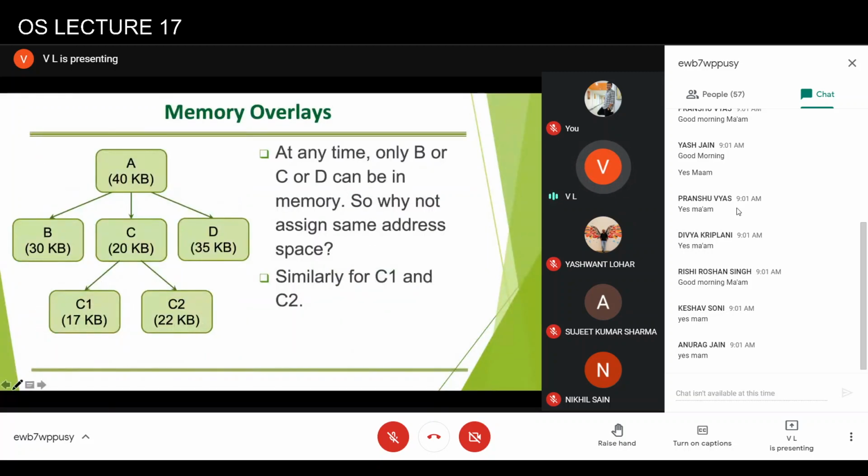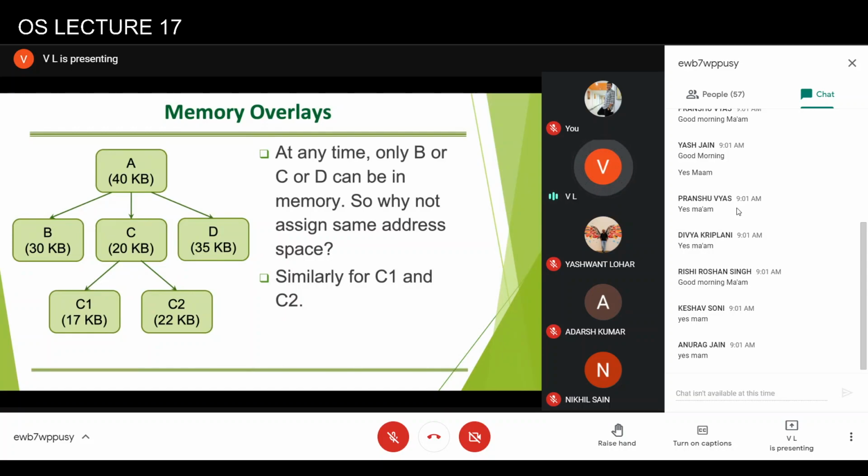Next, I wanted to discuss memory overlays, which relates to when we were discussing early memory management in early systems. I told you that initially the physical memory was quite expensive. So the idea was to use it to the maximum possible extent. And also, if multiprogramming was allowed in the system, then this physical memory would be divided across multiple programs. So now the program that you can accommodate in memory will be of smaller size. To overcome this problem, the concept of memory overlay was used.